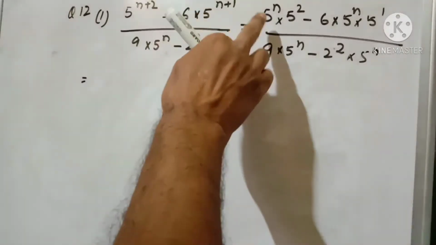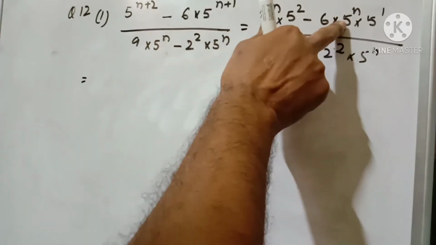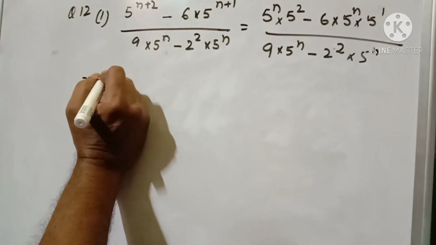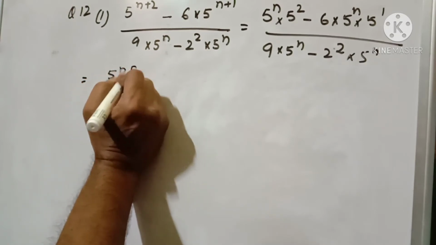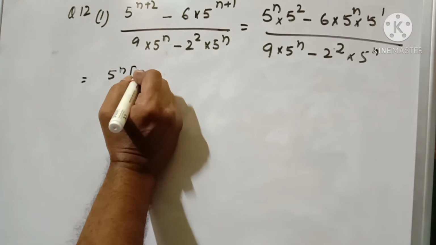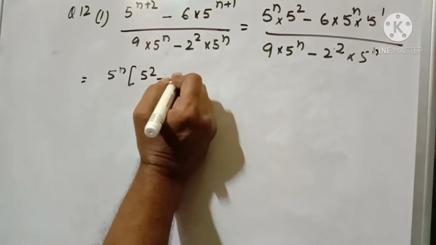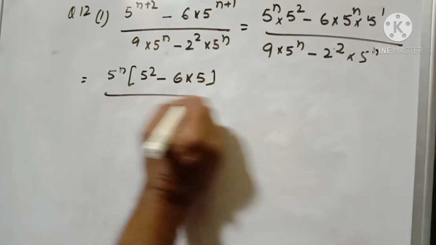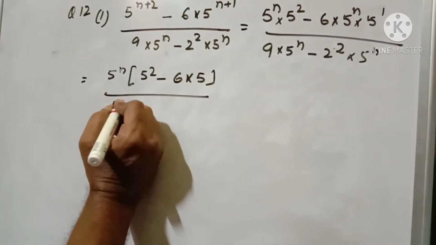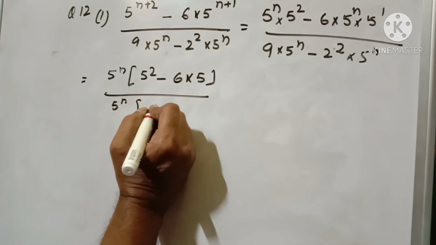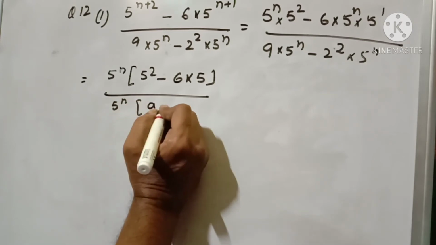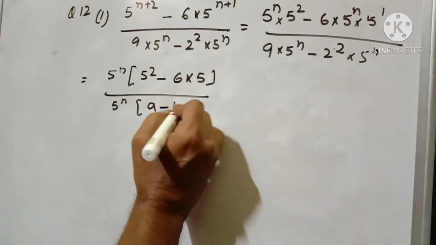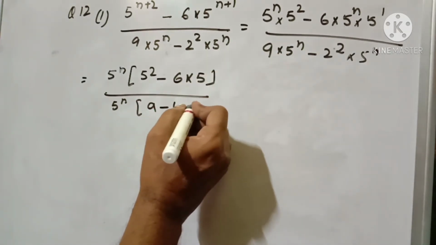Now see the condition. Here 5 to the power n, 5 to the power n, 5 to the power n. So I can take 5 to the power n as common. So our remaining part is what? 5 to the power 2 minus 6 into 5 to the power 1, meaning 5. And down I can take 5 to the power n common, 9 into 5 to the power n, 9 minus 4, 2 to the power 2 means 4 I can write.